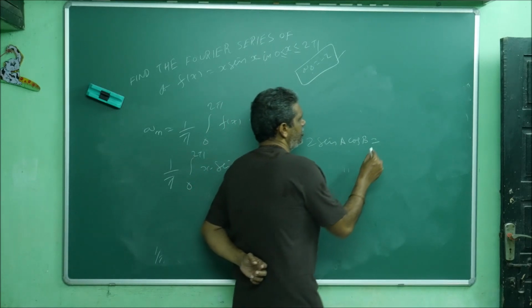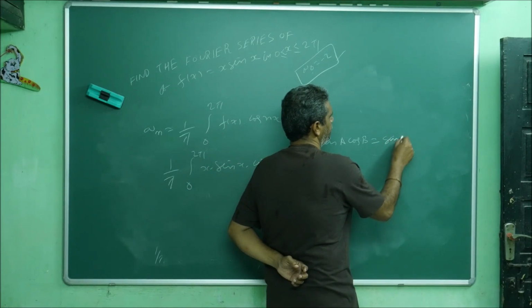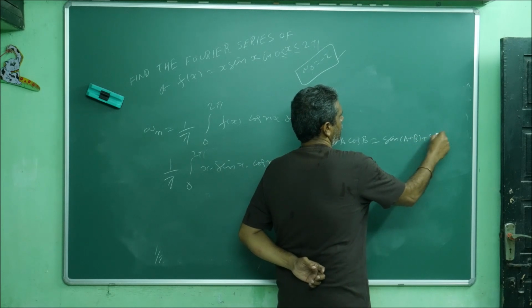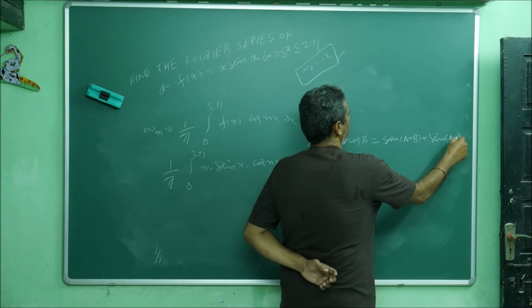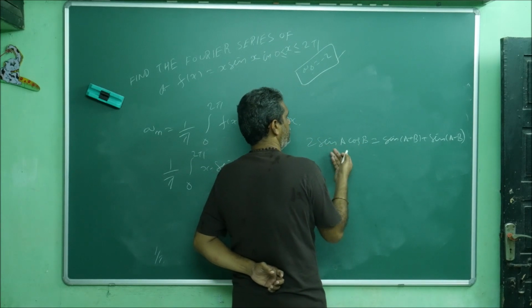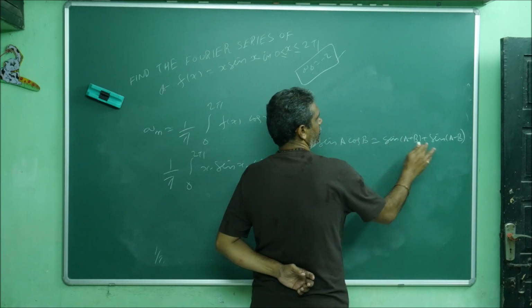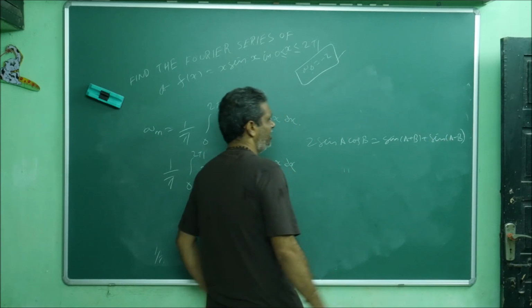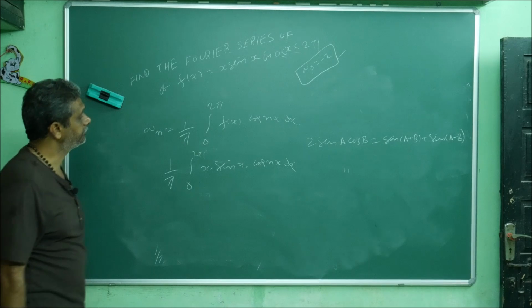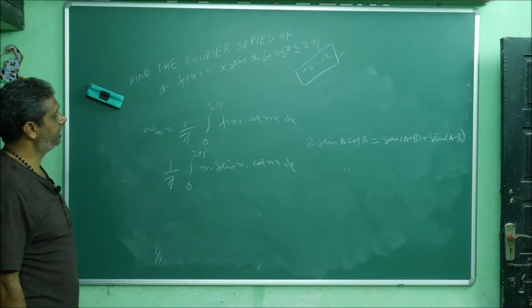So 2 sin A cos B formula is what? sin of A plus B plus sin of A minus B. Suppose if you write cos A sin B, same thing, sin of minus, you will get minus. It doesn't matter, you can remember one formula. Then now 2 sin A cos B.